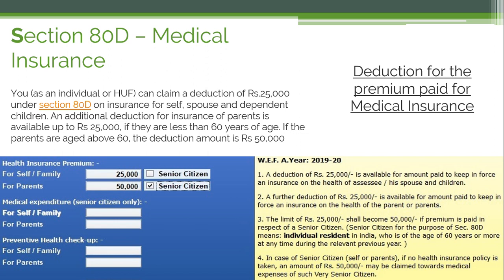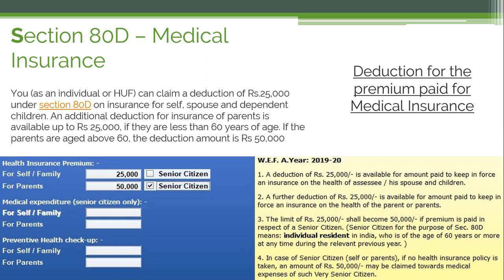So with effect from assessment year 2019-20, that we have discussed, a deduction of 25,000 is available for the amount paid to keep in force an insurance on the health of the assessee, his spouse and children. A further deduction of 25,000 is available for parents less than 60 years of age, and the limit of 25,000 shall become 50,000 if the premium is paid in respect of a senior citizen, that is above the age of 60 years or more.